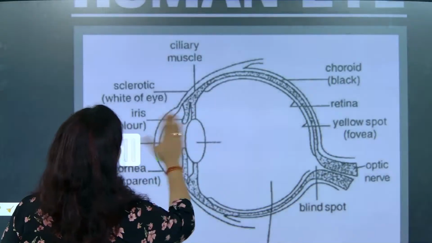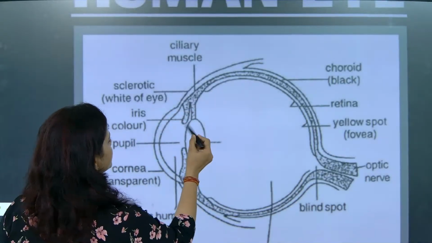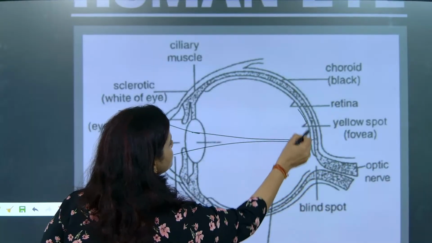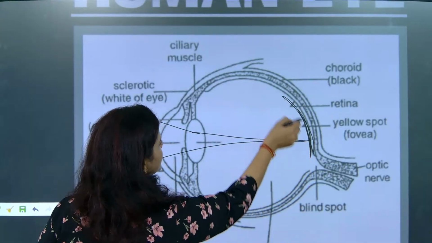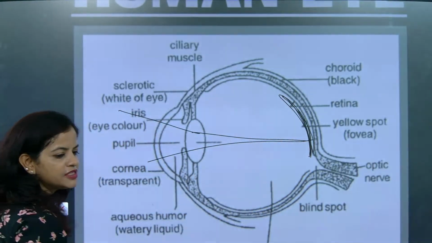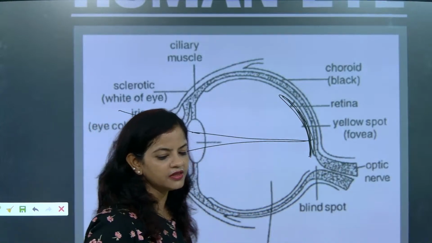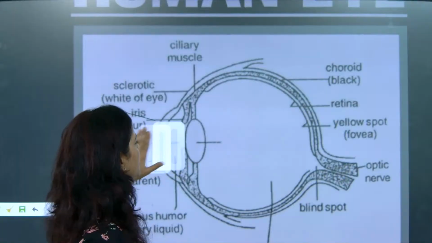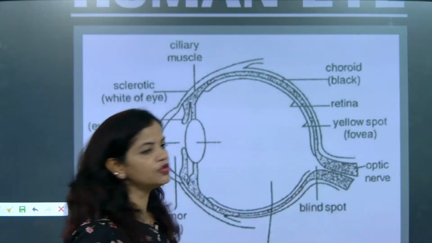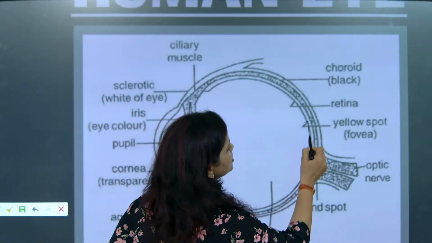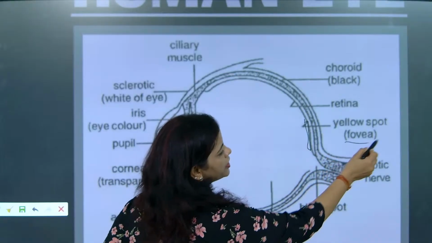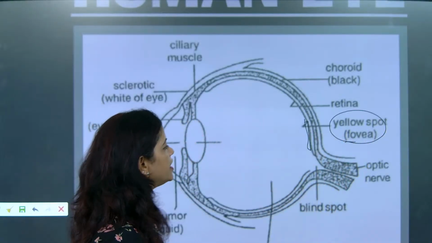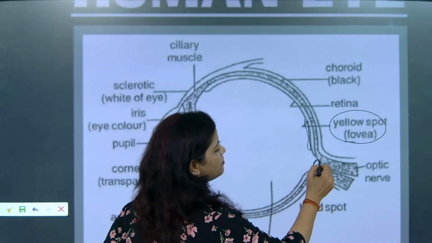Now the second part: when light is entering, all the light rays will converge. And this part is called the retina. The screen inside the eyeball is exactly called what, beta? Retina. This section is called what, beta? Retina. After the retina section, you will see a small portion that is called the yellow spot. That is the fovea. Understood? In that part, this part is called the blind spot.